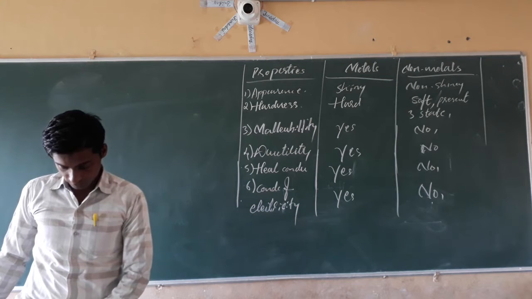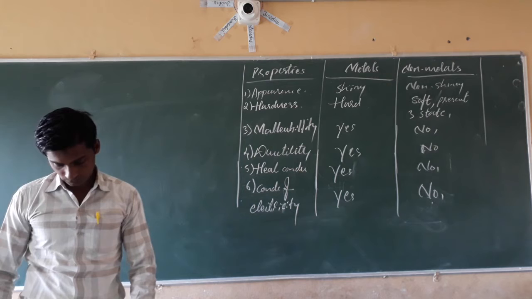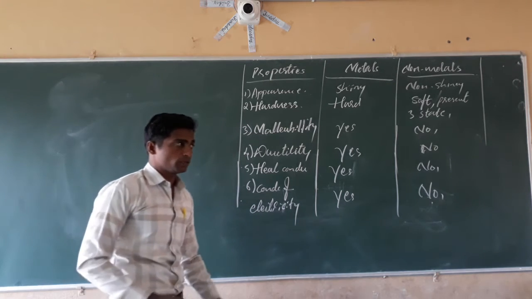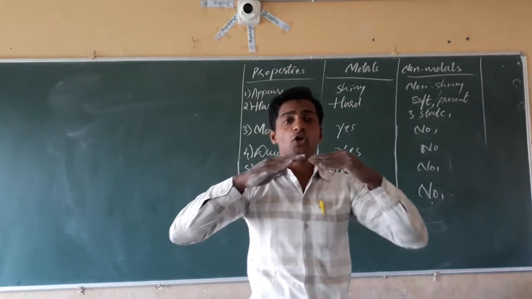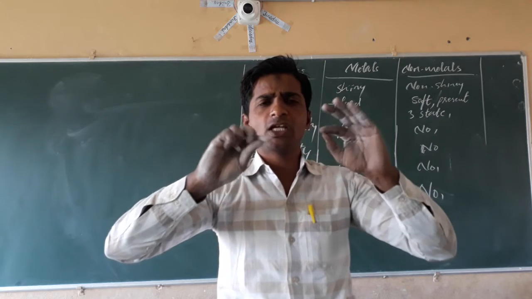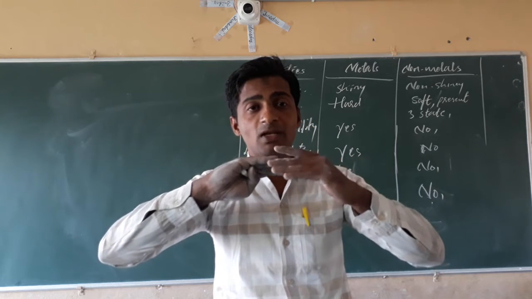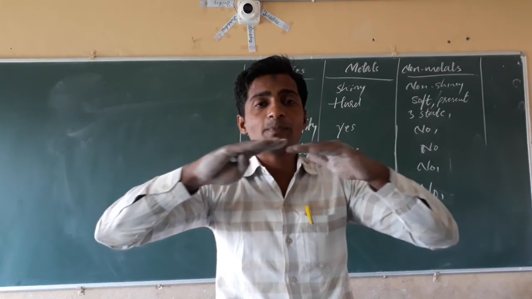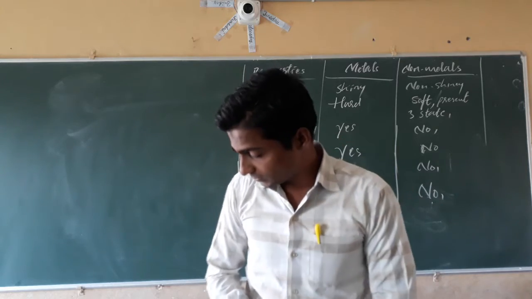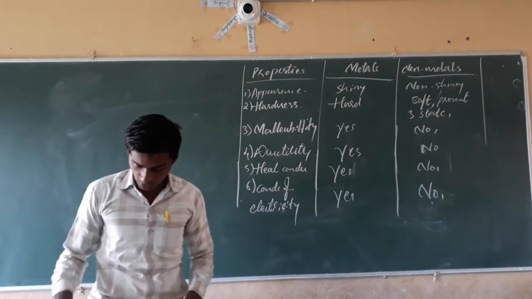Next, give reasons for the following. Aluminum foils are used to wrap food items. Give reason: because aluminum is the most malleable metal, we can convert aluminum into a thin sheet. That's why it can form a wrapper, and the aluminum wrapper is used around food materials.